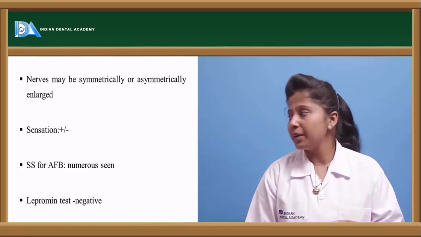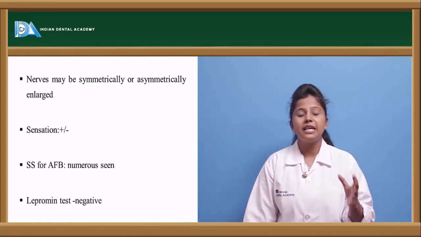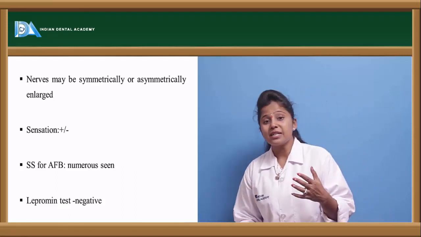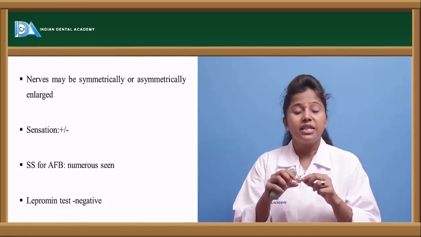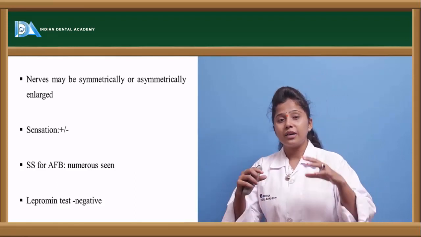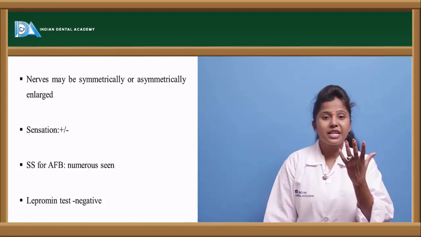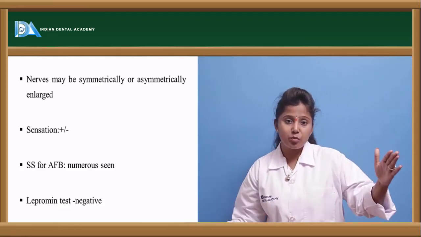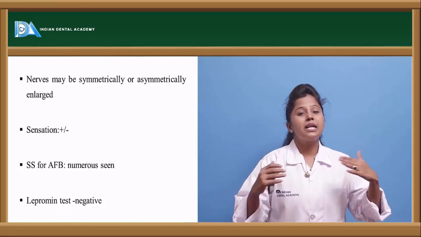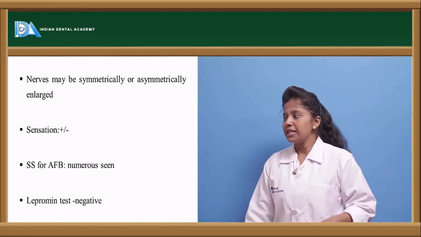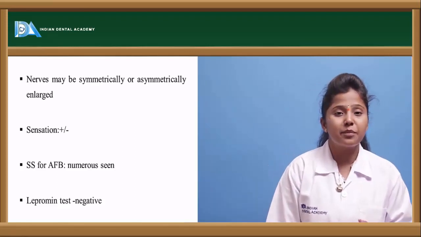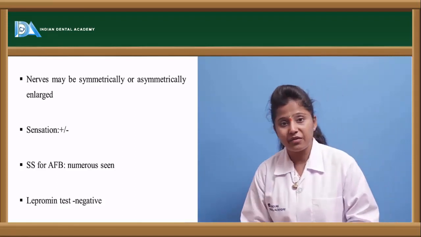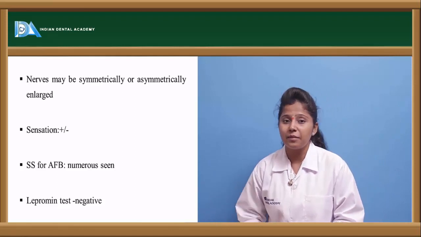Here the nerves may be symmetrically or asymmetrically enlarged. As this invades mainly the peripheral nervous system, the nerves which are enlarged may enlarge symmetrically, in the sense they may enlarge on both sides equally, or else they may enlarge asymmetrically also. And regarding the sensation in borderline lepromatous leprosy, the person may feel sense, or he may not.